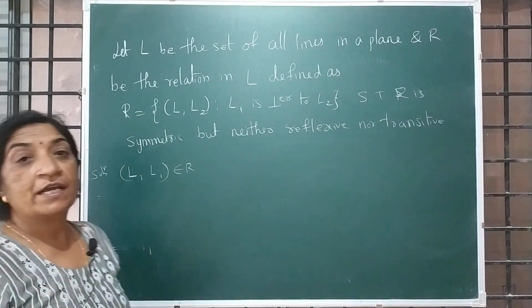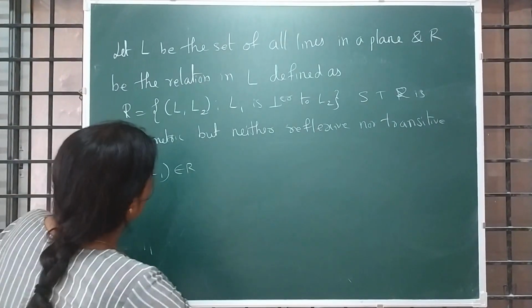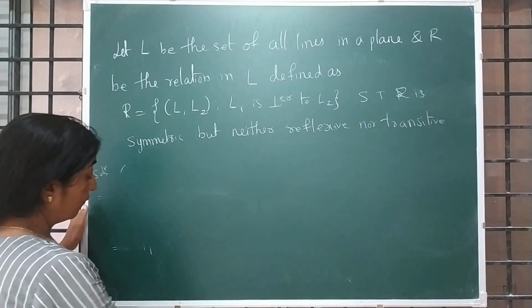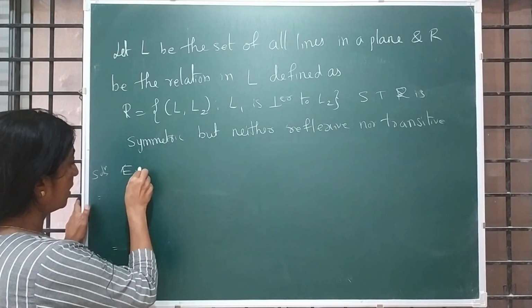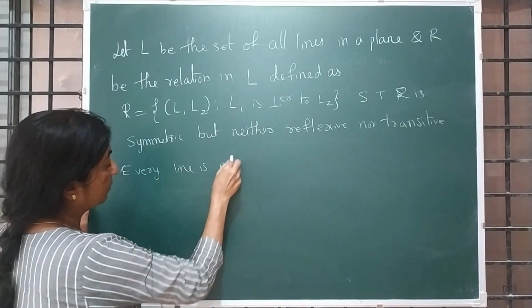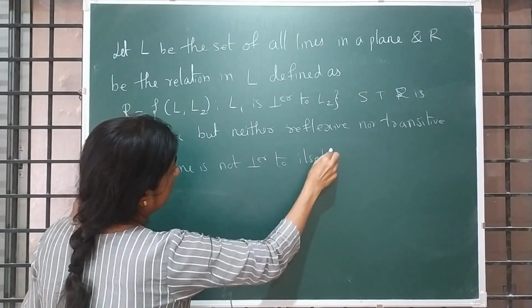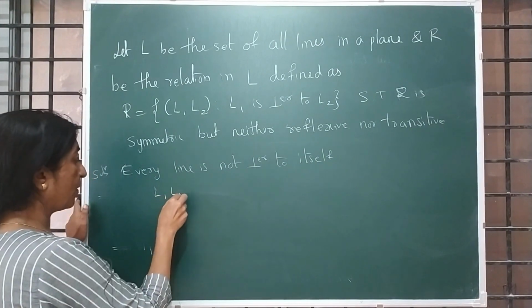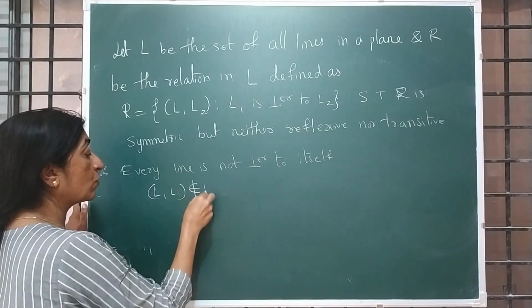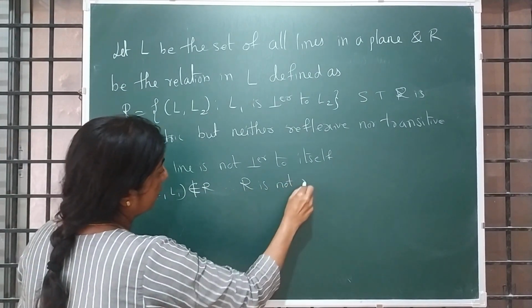No, every line is not perpendicular to itself. So then what are you writing? L1 comma L1 does not belong to R. Therefore, R is not reflexive.